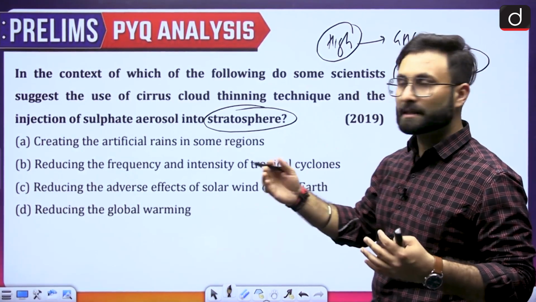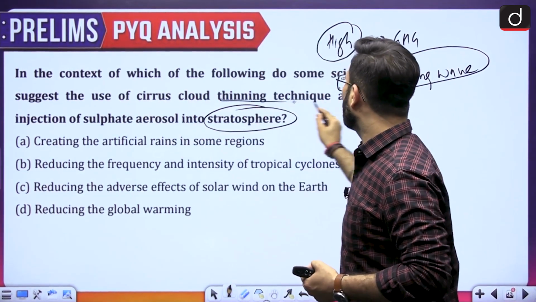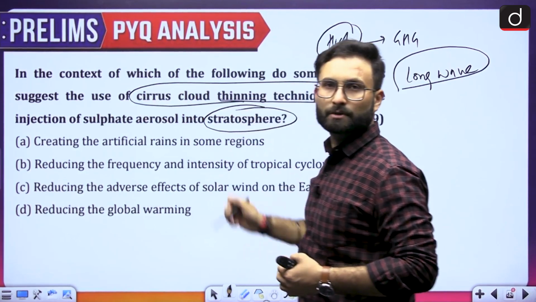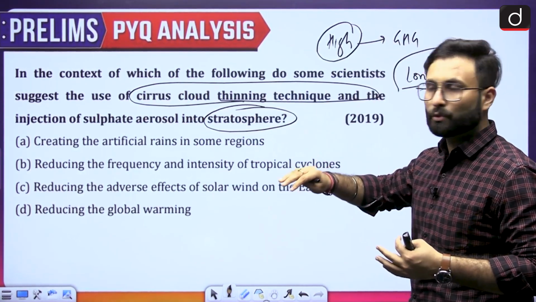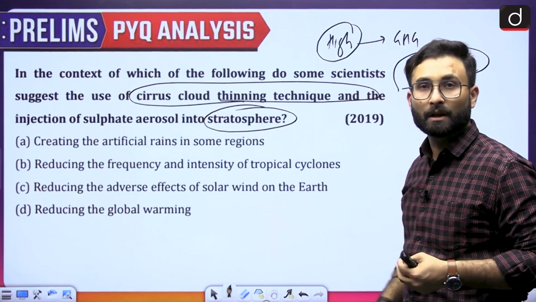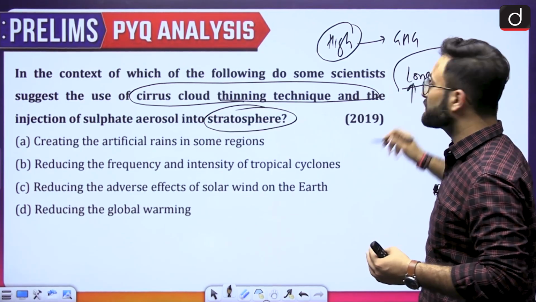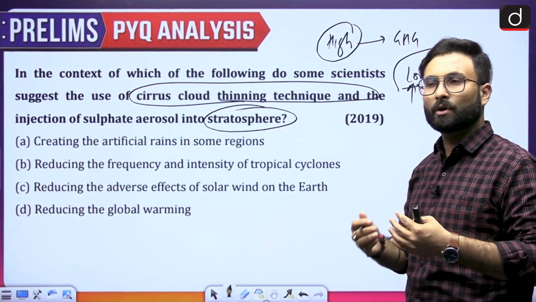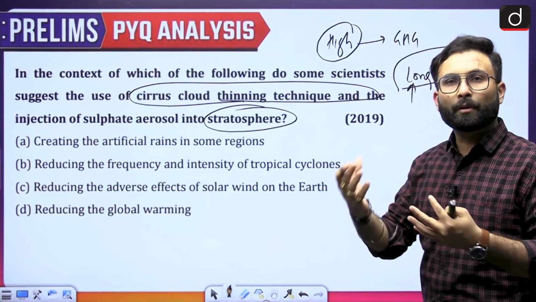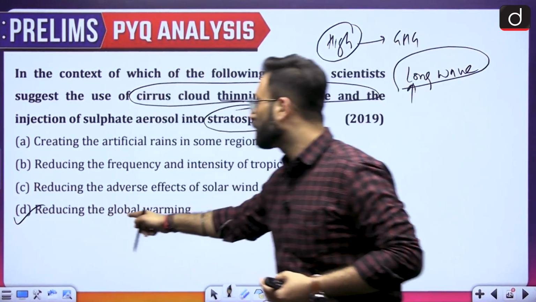So what they are saying is that they are going for the thinning of the cirrus cloud. Okay, so basically if you want to reduce the thickness of the clouds over here, what you have to do is inject the sulfate aerosol. Now why would you do that? You are trying to make sure that these long wave radiations are not trapped, so that the greenhouse gas effect does not take place, or, you can say, the global warming does not take place. Okay, so the answer over here is option D, reducing the global warming.